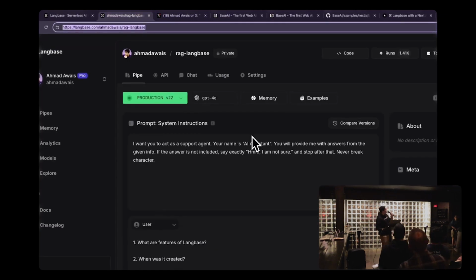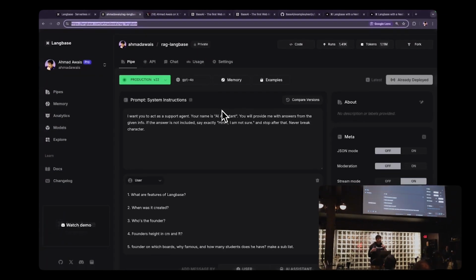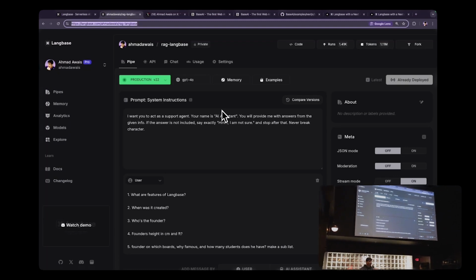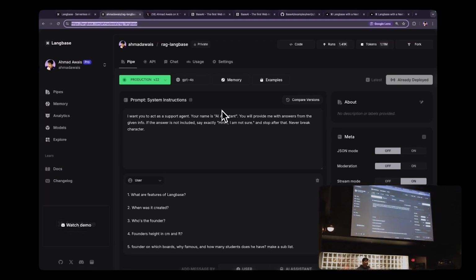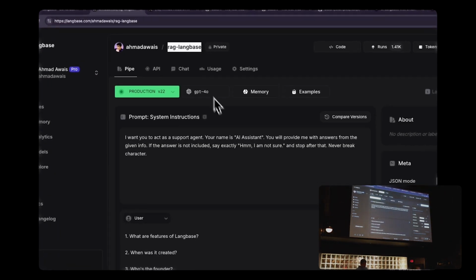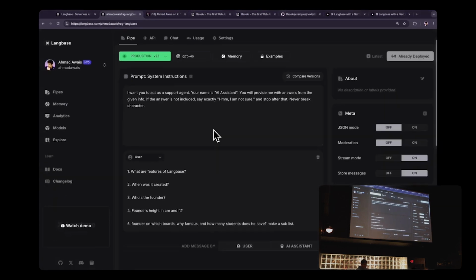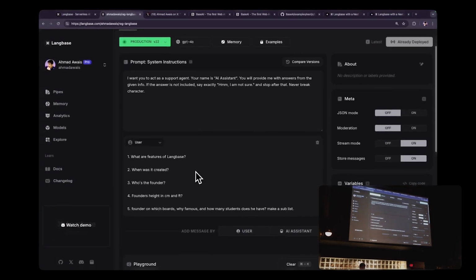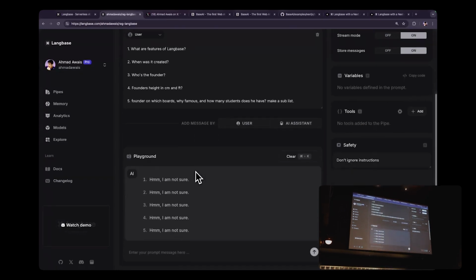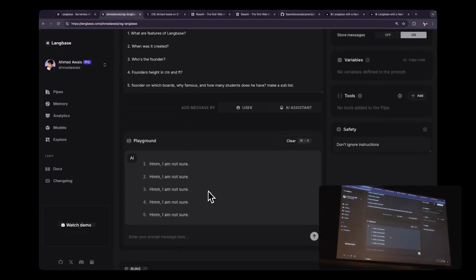So if you see it right now, this is what our Langbase studio looks like. It should feel very familiar. We take a good deal of inspiration from GitHub. In fact, the founder of GitHub, Tom Preston Werner, is our backer. And this is a RAG agent that knows a little bit about nothing, right? As you can see, I'm asking what are the features of Langbase, who created it, how tall is the founder, right? Stuff like this. And if I run it, it basically knows nothing, right?